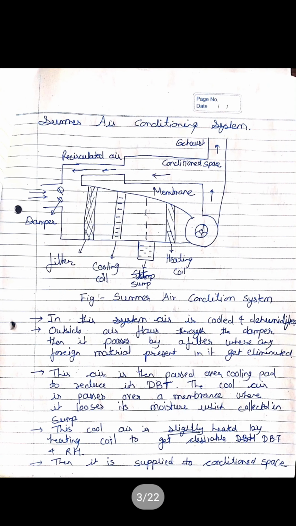Then comes here, focus on this topic. This is summer air conditioning system. What we do in summer air conditioning system, we keep the temperature of the room below the atmospheric temperature. Okay, so what you required here, we required here a cooling coil and dehumidifier, because humidity in summer is more as compared to winter, and so you just required a dehumidifier here.